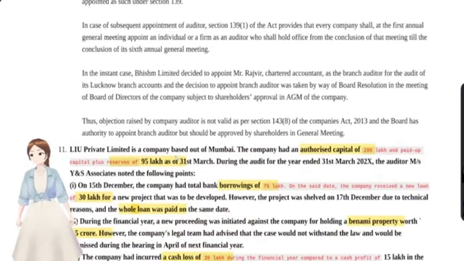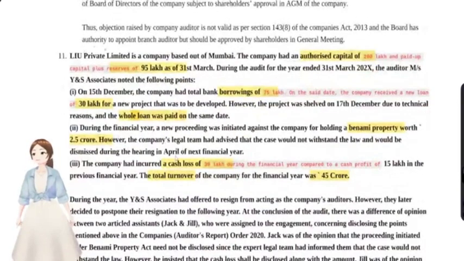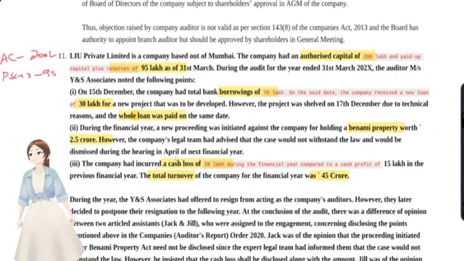See here. L Private Limited, it's a private limited company based out of Mumbai. The company had an authorized capital of 200 lakhs and a paid up capital plus reserves of 95 lakhs. We'll just make a note of it. Authorized capital, 200 lakhs. Paid up share capital plus reserves, 95 lakhs. During the audit for the financial year, the auditor noted the following points.